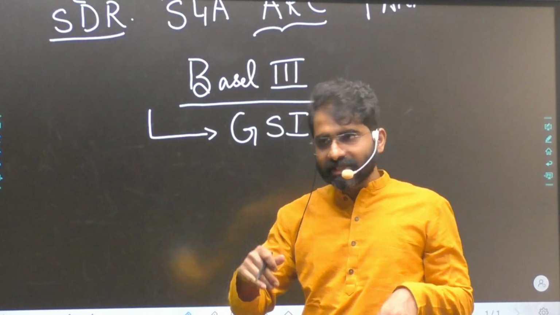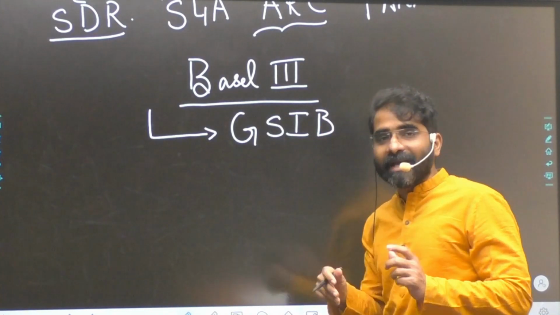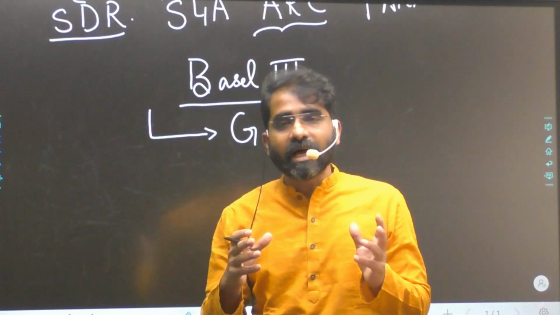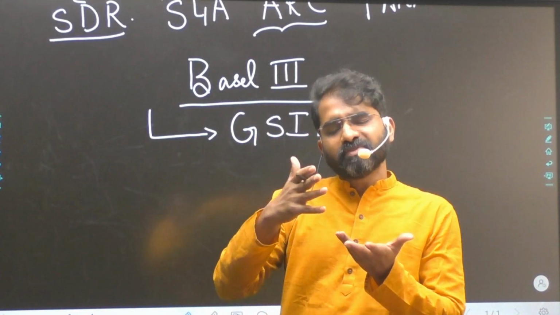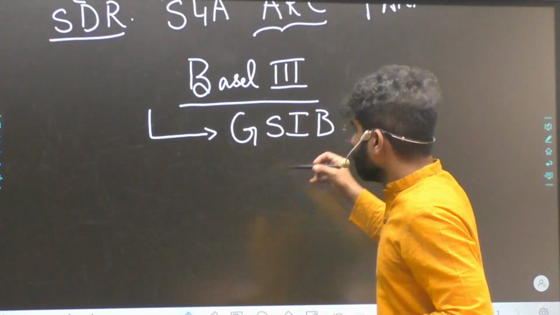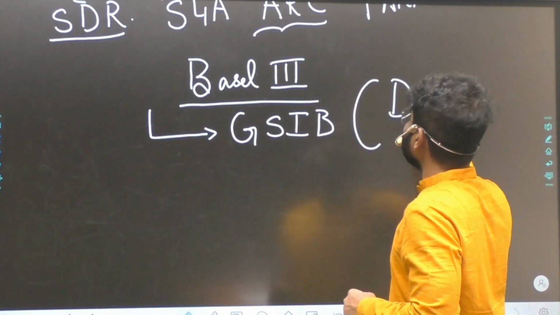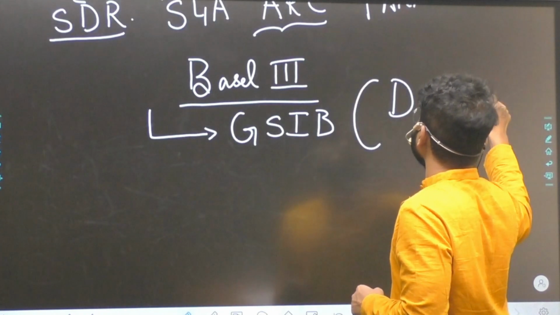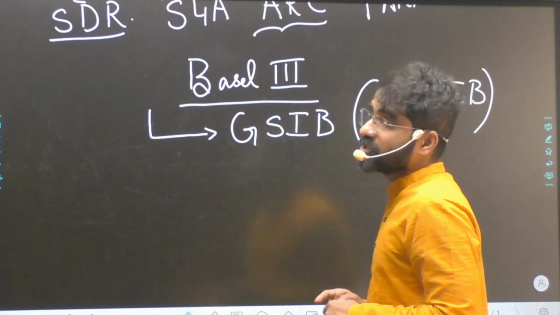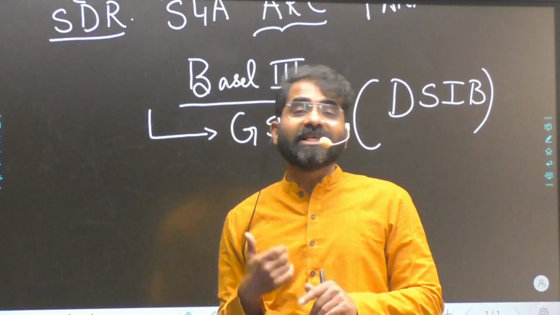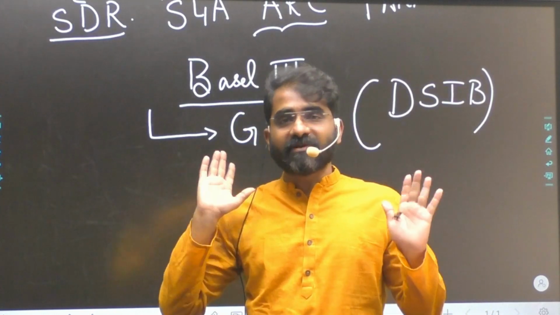In India, our banks are not so big, you can't categorize them as GSIB. So we started categorizing them as DSIB, domestically systemically important banks. Regulation should be stronger because for bigger banks like SBI, if they collapse, the impact will be more.